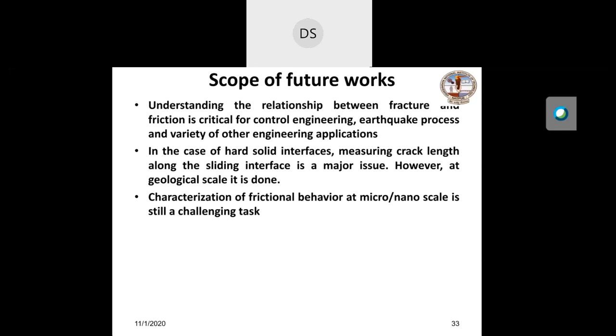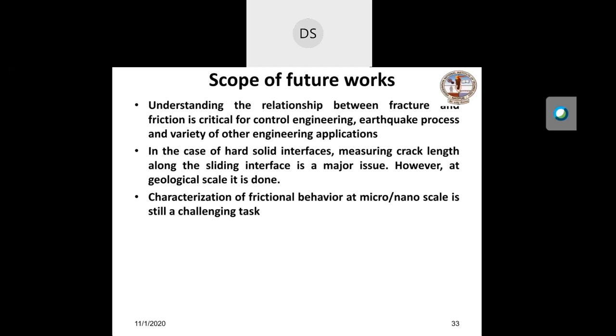That is not possible. But now some technology like the acoustic emission technique has come, so one can determine the crack length even if you are not able to see it, because sound generates from the cracking phenomena, so instruments detect how the rupture of the interface occurs.